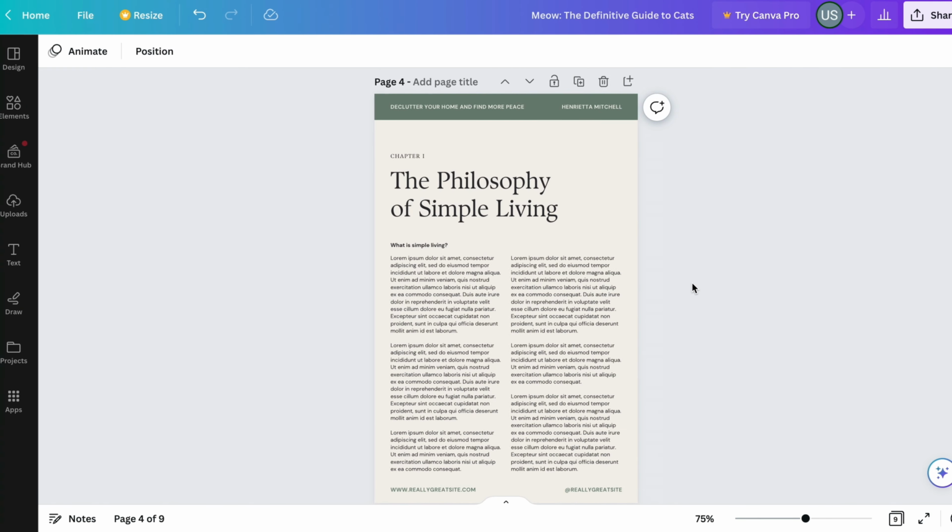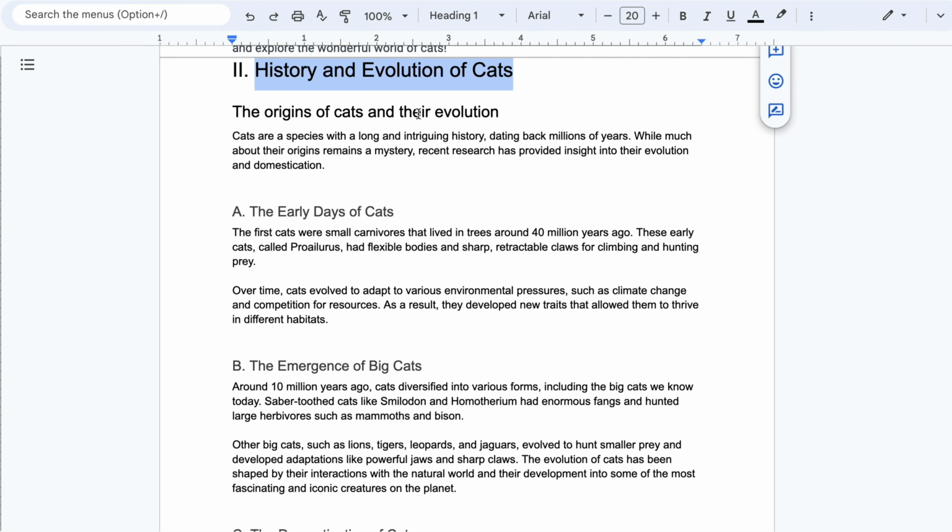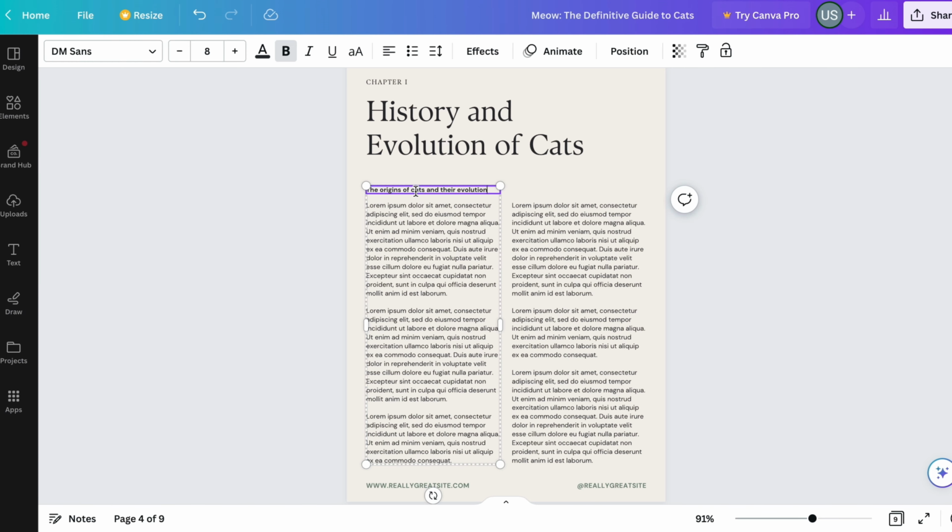Moving on to Chapter 1, we can reuse the template. First, let's update the header with the book and author's names. Next, let's update the chapter title. Then, replace the existing text with your subtitles and book content.